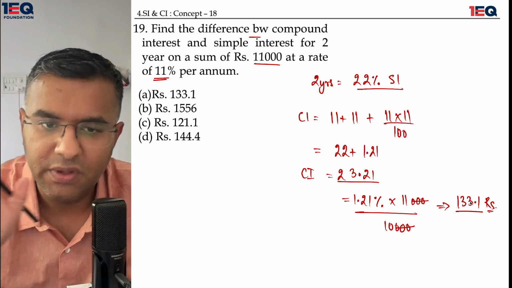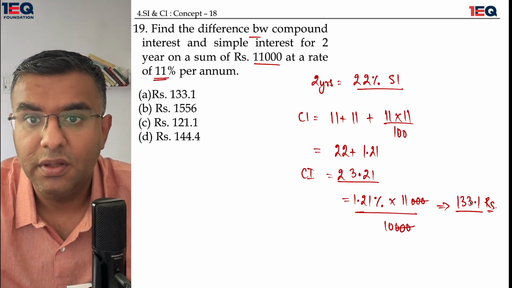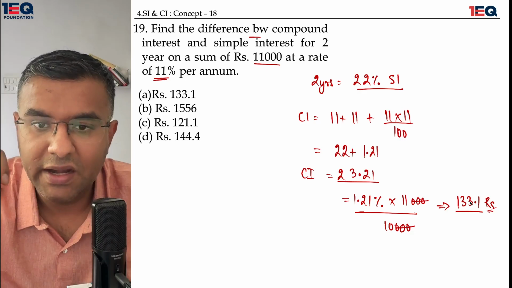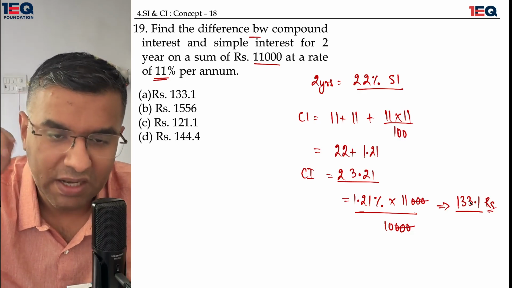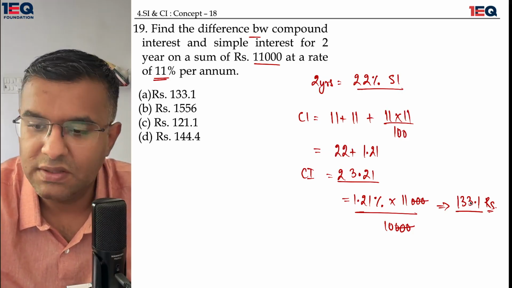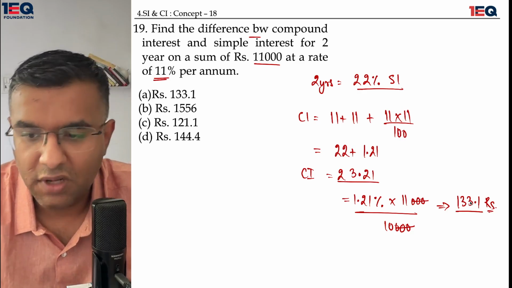I do the simple interest portion separately. I do the compound interest calculation separately. Okay. So once you have the rate of interest in your hand, at that time you only need to multiply it with the principal, and that's when you will get your answer. Okay. Good enough. I'll move on.